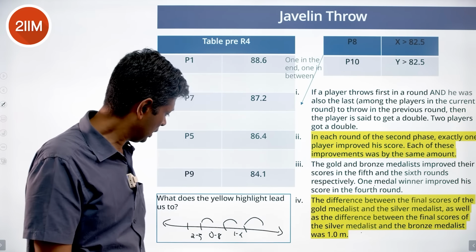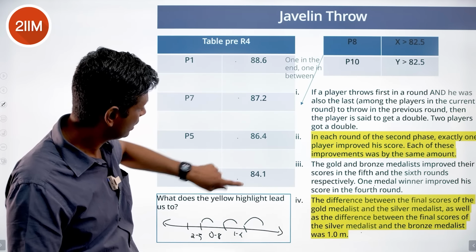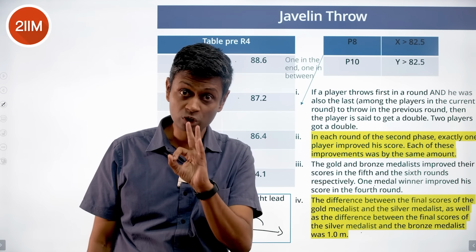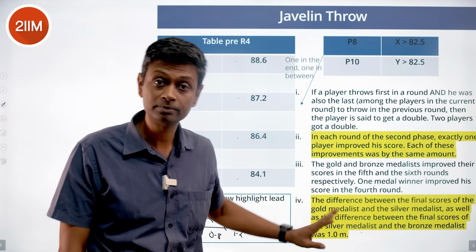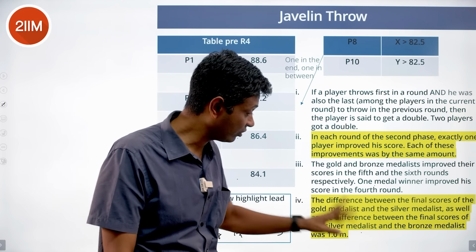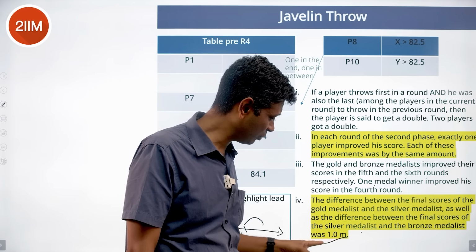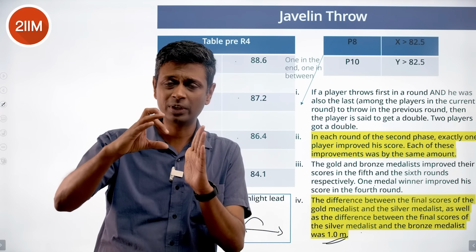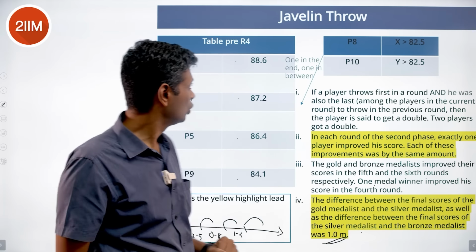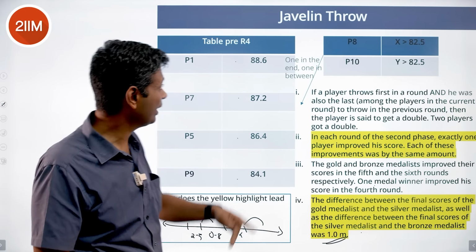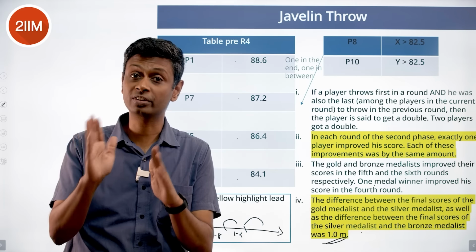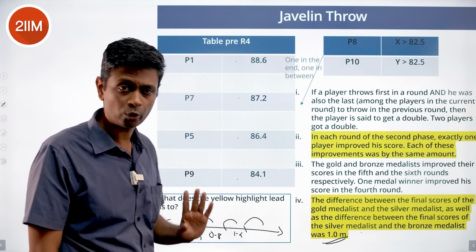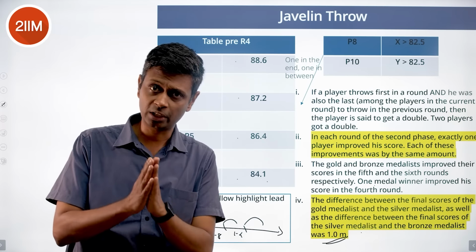And so, none of these end in the same decimal point. But there are 3 scores that are to end at the same decimal point. Why? Because the difference is exactly 1 meter. 3 scores are at x plus 1, x minus 1, same decimal point. So all 3 could end in some 0.6, not 88.6. All 3 could end in some 0.2. All 3 could end in some 0.4, some 0.1, hypothetically.